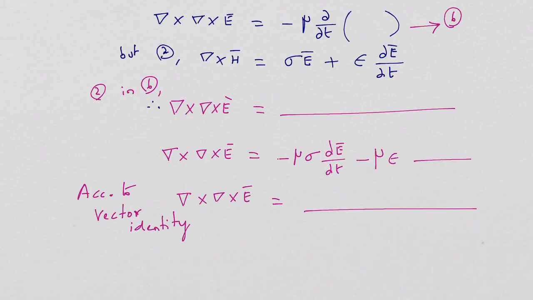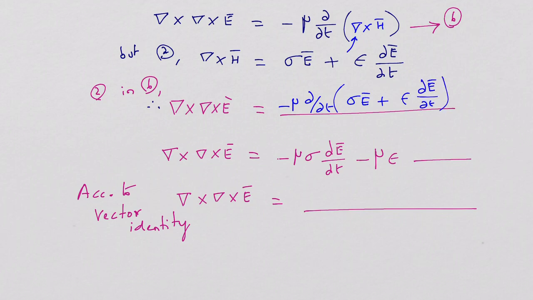Let me proceed with the equation derivation. Del cross E is equal to minus mu into dou by dou T of del cross H. But you know, in one of the Maxwell's equations we have seen just before a few seconds that del cross H is equal to sigma E plus epsilon into dou E divided by dou T. So when we substitute del cross H into this equation, this expression reduces to minus mu into dou by dou T of sigma E plus epsilon into dou E divided by dou T. Correct?